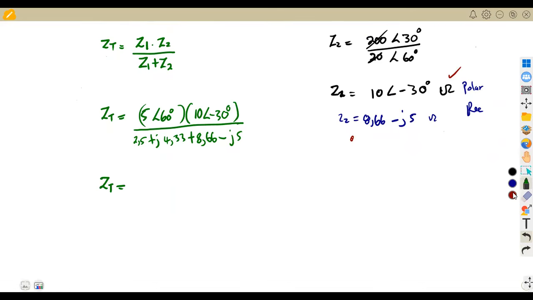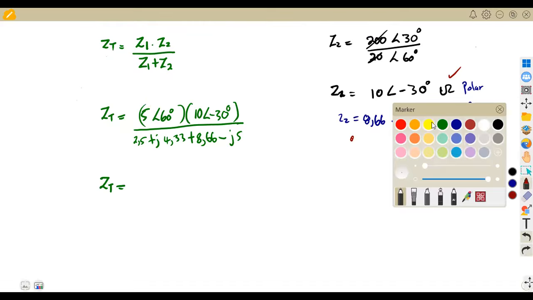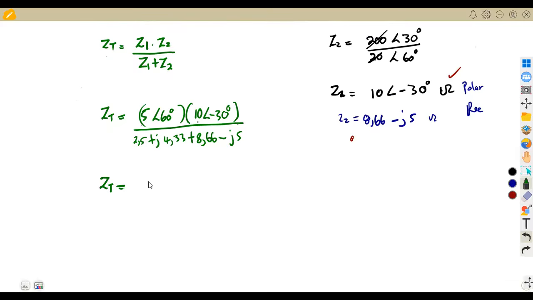It's easy to multiply here because we're in polar form. You simply multiply the numbers together, then for the angles, we add. So that's 5 times 10, which is 50, and the angles, 60 plus minus 30, gives 30 degrees.